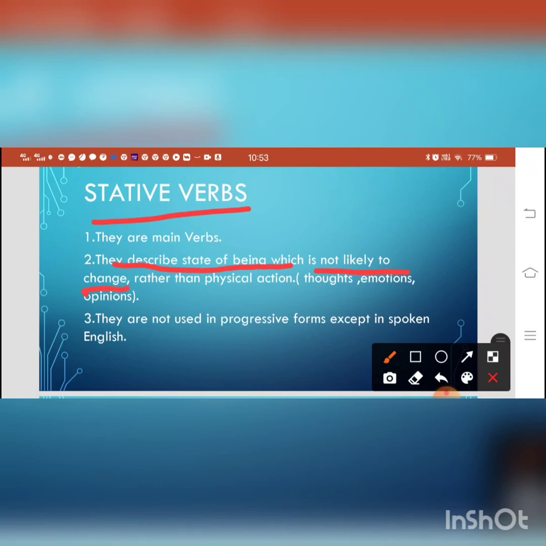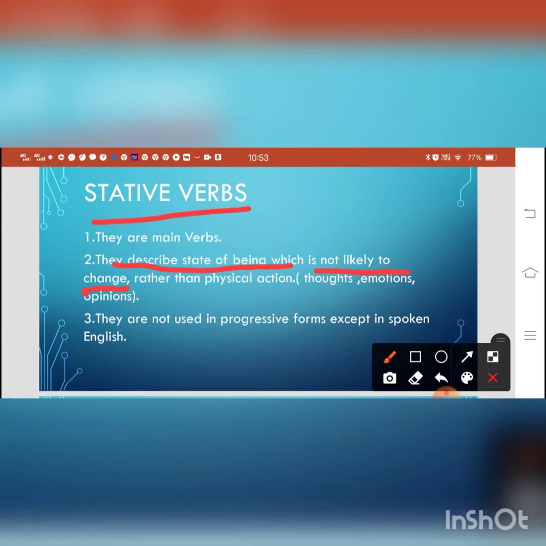That is very important. As in other verbs, the verbs change their tenses, they change their forms, first form, second form, third form. But here, stative verbs, they are fixed at one place, they are not likely to change.